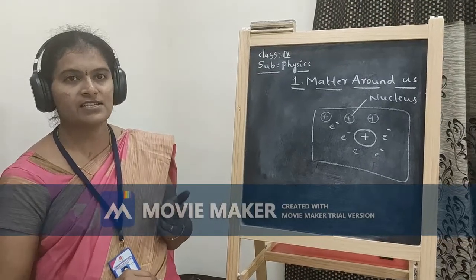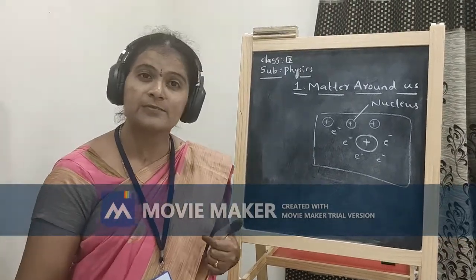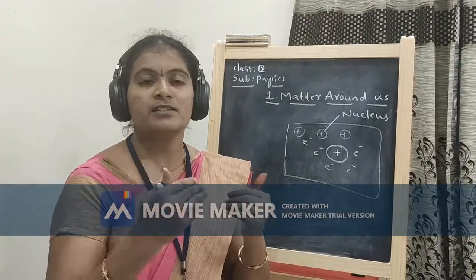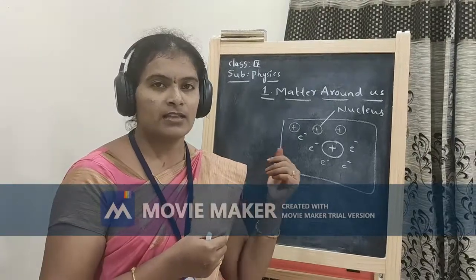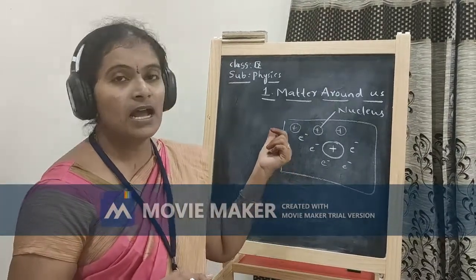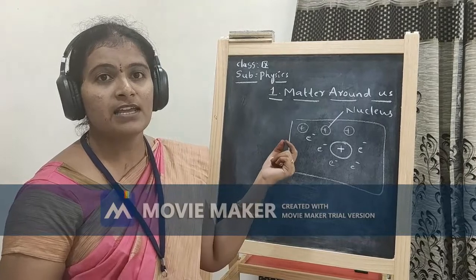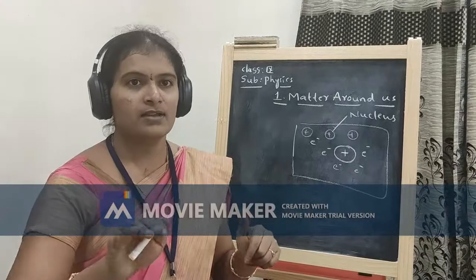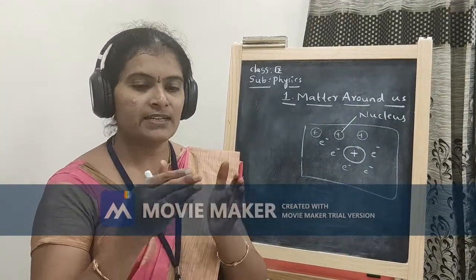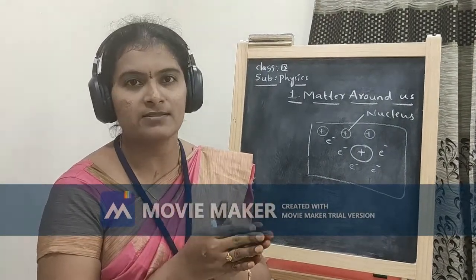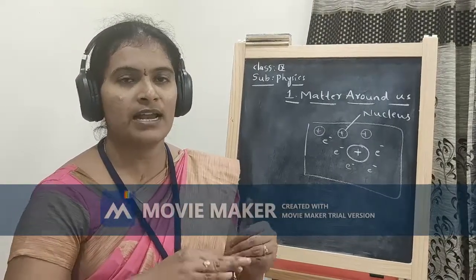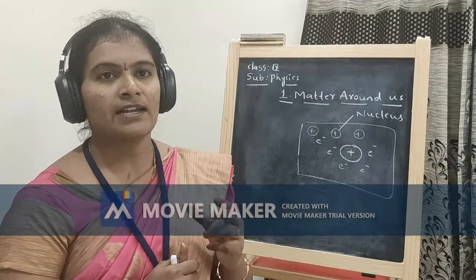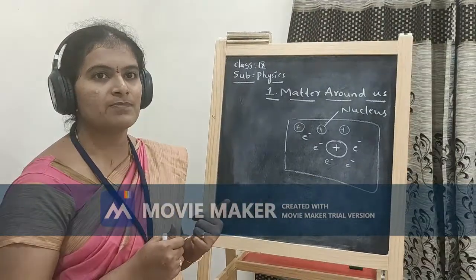So before the 19th century, the definition of the atom is, it is the smallest particle, it is an indivisible particle. But when it comes to the 19th century, the scientists proposed that atom is not the smallest particle. Again the atom has a nucleus at its center. In the nucleus there are two subatomic particles, one is proton and one is neutron, and also electrons are revolving around the nucleus. So atom has subatomic particles, it was proved.